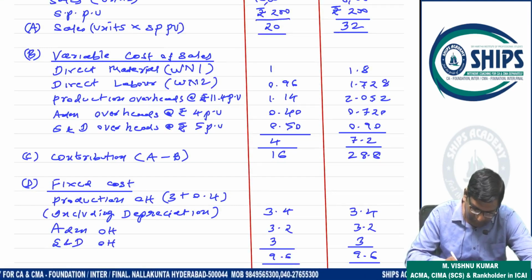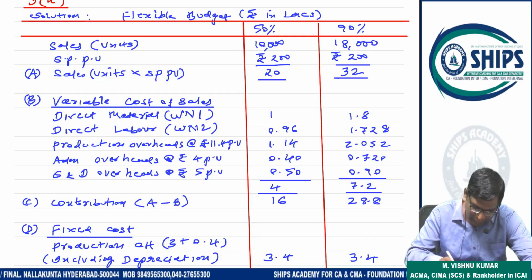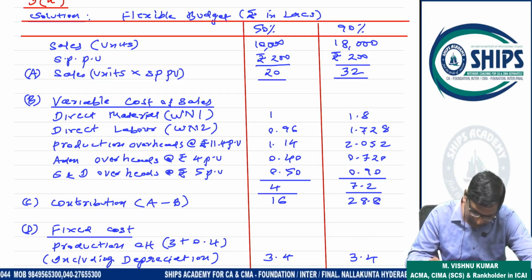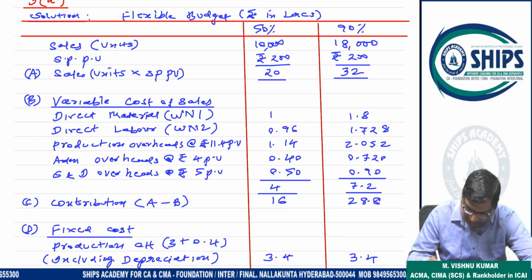Administration overhead variable part is 4: 0.4 and 0.72. Selling and distribution is 5 per unit: 0.5 and 0.9. Total variable cost is 4 and 7.2. Sales 20 and 32 minus variable cost, contribution comes 16 and 28.8.